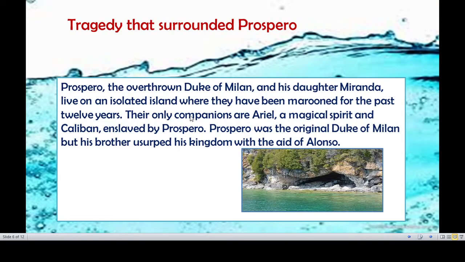Next, what actually happens? Let me explain the story from the beginning. Prospero, in the beginning, was the Duke of Milan, as I told you already. He was reigning the country, Milan.